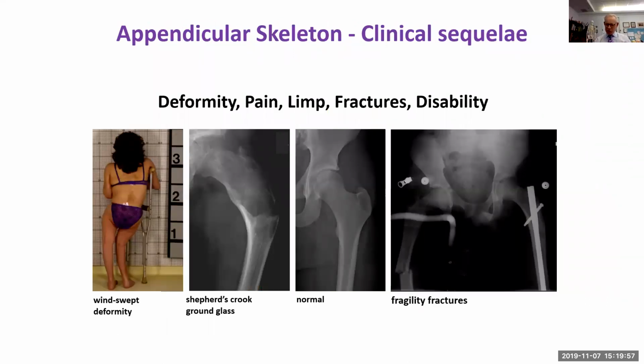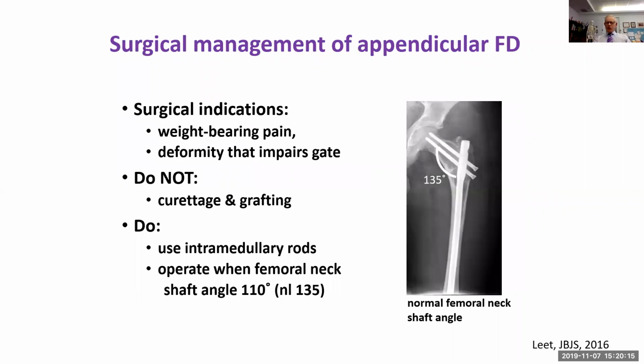Some of the issues shown here: the classic shepherd's crook deformity with the bowing of the proximal femur. This, of course, reflects the fragility and the weakness of the bone, leads to fragility fractures, windswept deformity, and pain is quite common also. So the surgical management of this is actually a whole talk in itself, and I'll just distill this down to a few points.